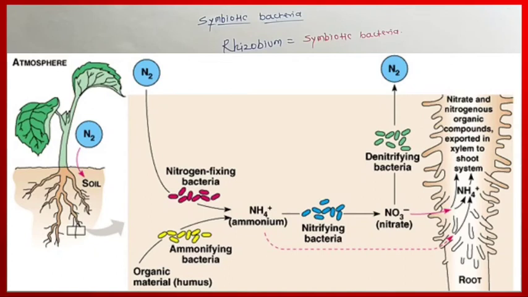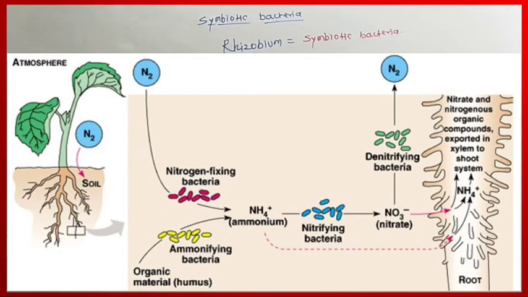After harvesting the leguminous plant, the leftover roots and other plant parts are deliberately dumped in the soil to maintain the bacterial population.